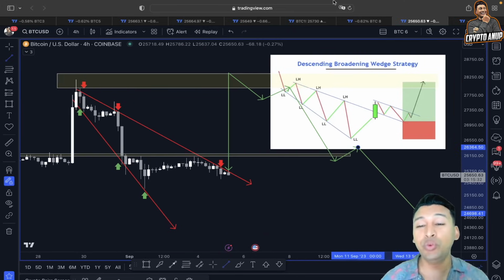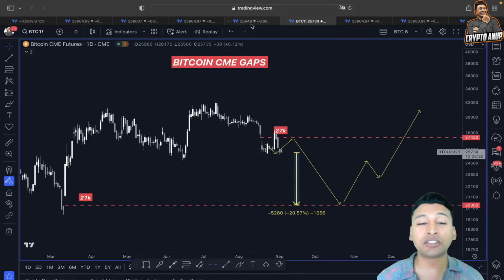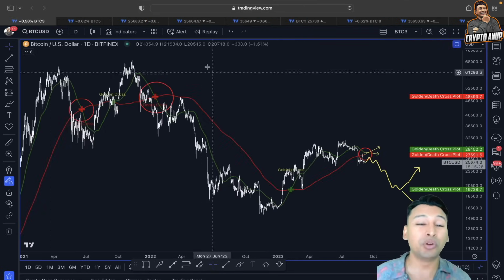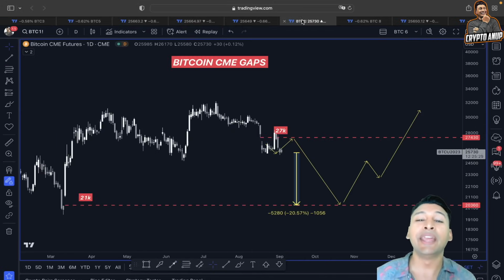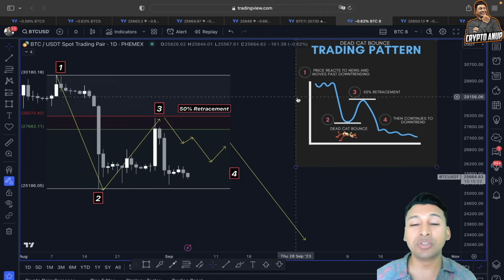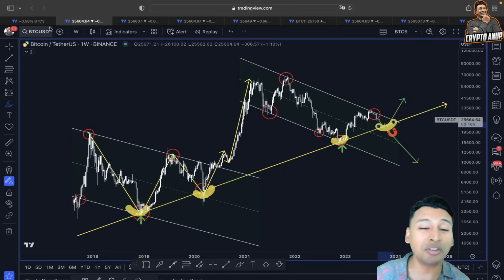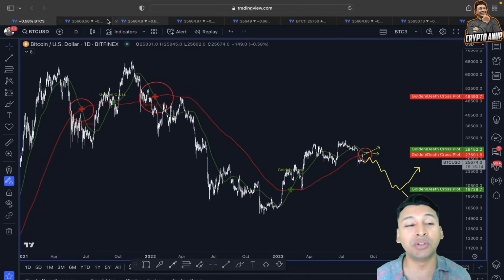So that's why guys, we have to be careful, because we want the price of Bitcoin to clearly break the resistance around 28,000 and flip into support, because by doing that we could be invalidating the bearish scenario which I just showed you, and we could be starting with a new impulsive movement. So these were some of the quick updates that I wanted to share with you in this video.